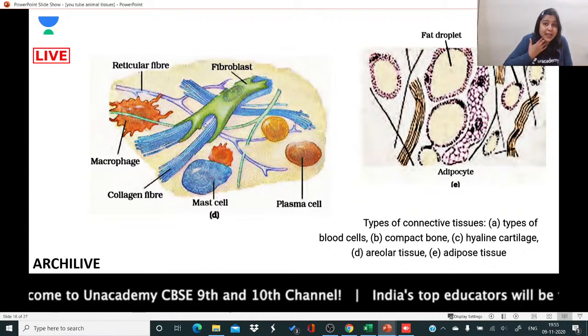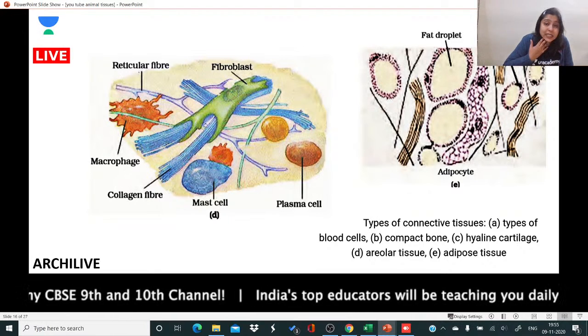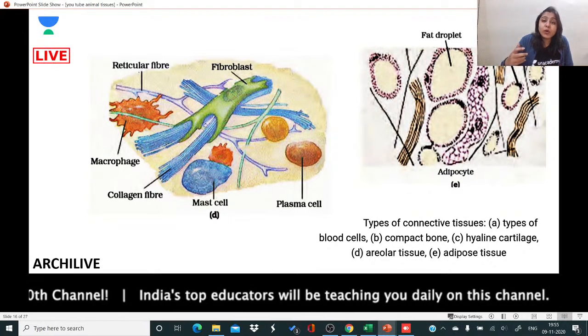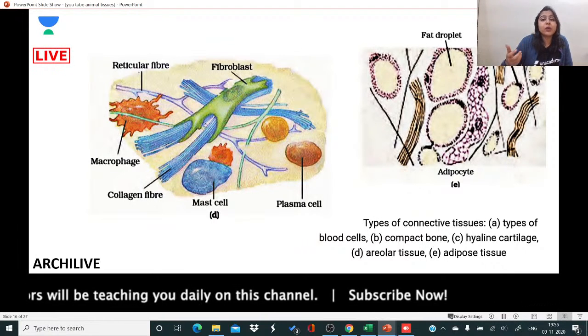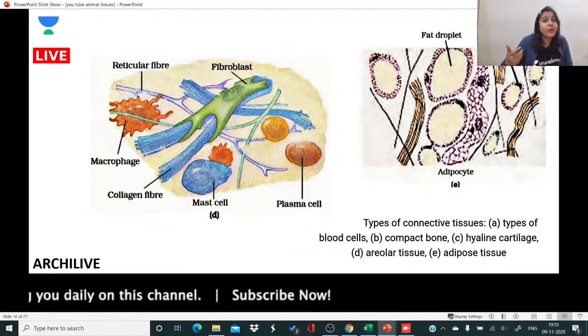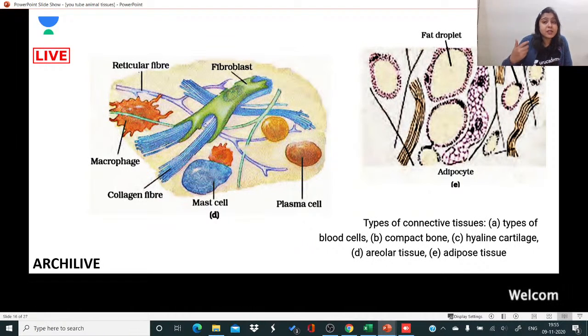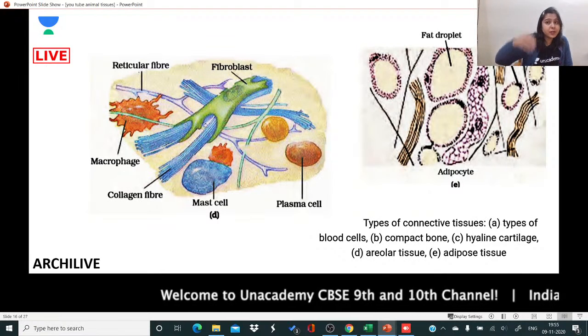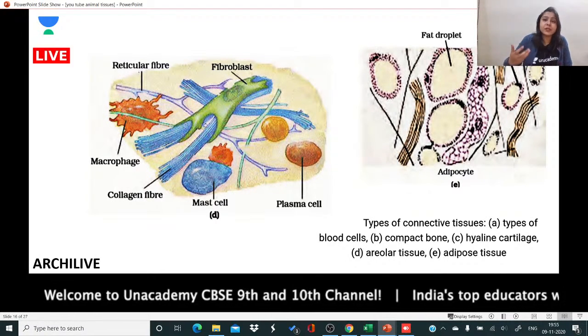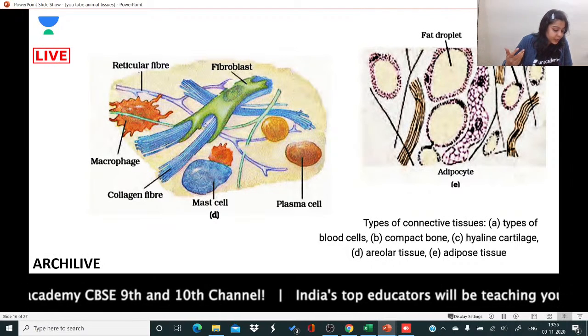Bone marrow is a cavity which is present in the bone, and it is in the bone marrow that all the blood cells are formed in the body. In an adult human being, all the blood cells are formed in the bone marrow, right? So the cavity present within the bone where all the blood cells form is called the bone marrow.